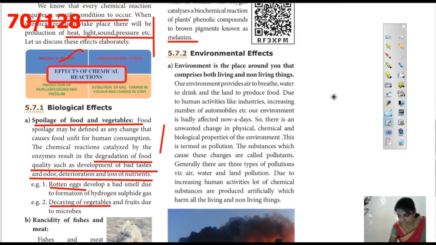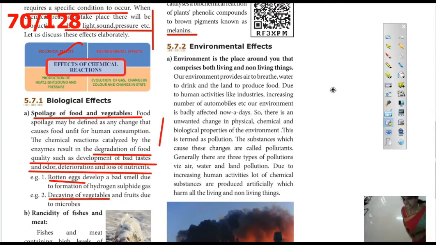And next we are going to see about environmental effects. Environment is the place around you that comprises both living and non-living things. Environment means living things and non-living things together. Our environment provides air to breathe, water to drink and land to produce food.